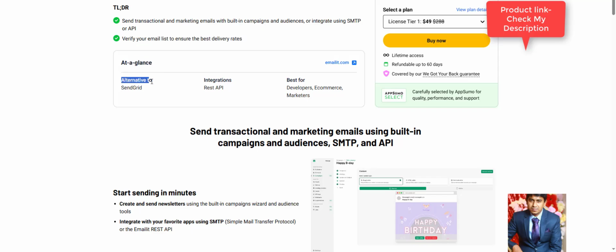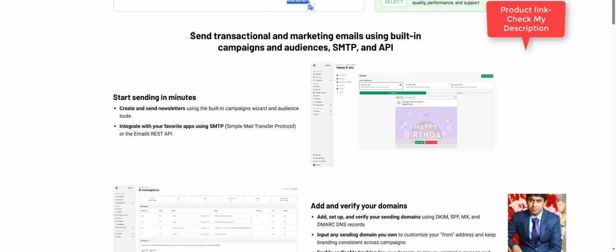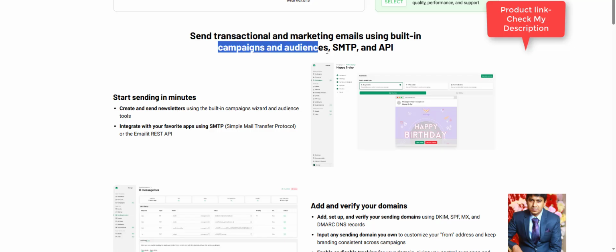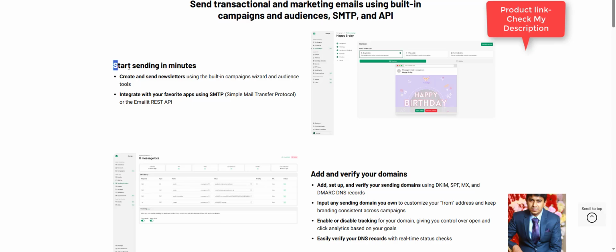Alternative to SendGrid. Integrations. REST API. Best for developers, e-commerce, marketers. Send transactional and marketing emails using built-in campaigns and audiences, SMTP and API.